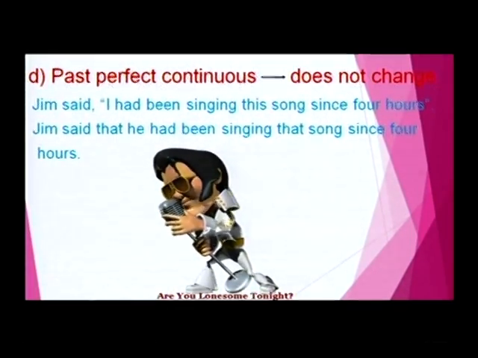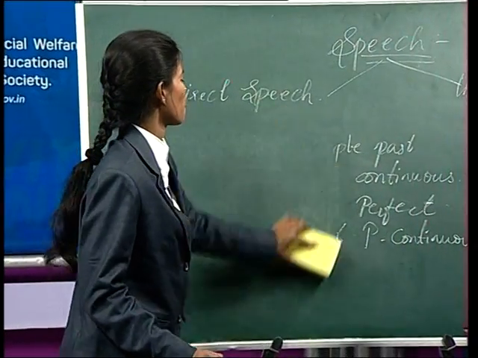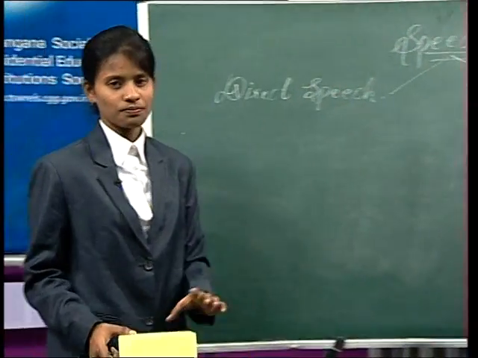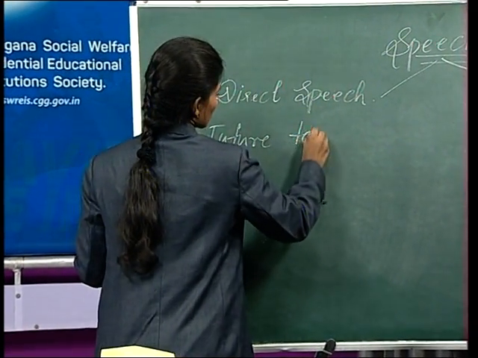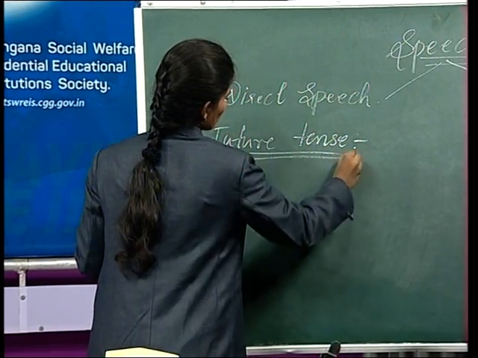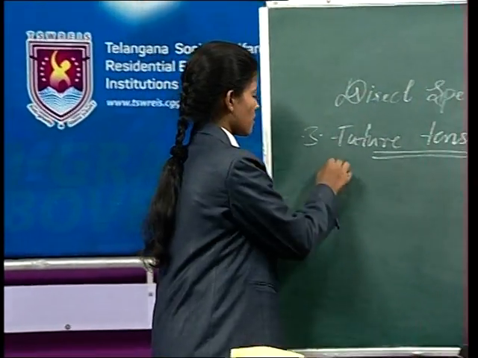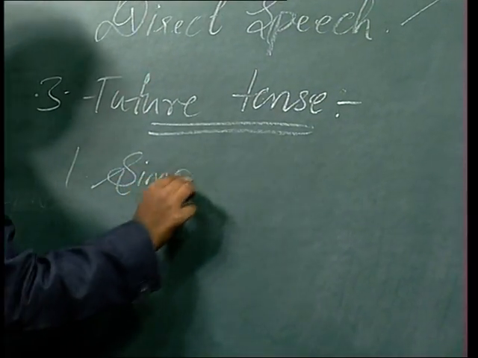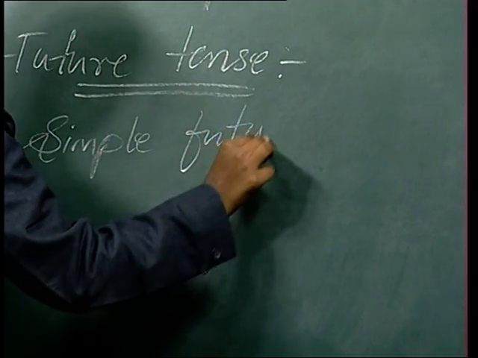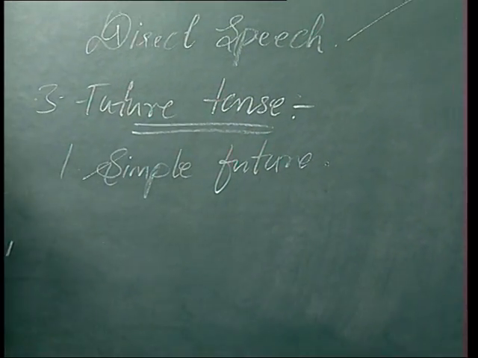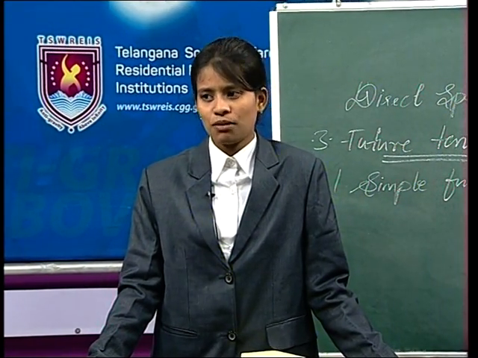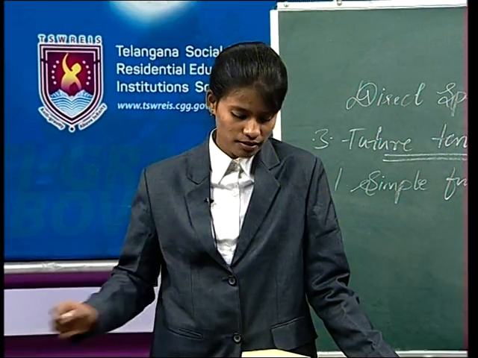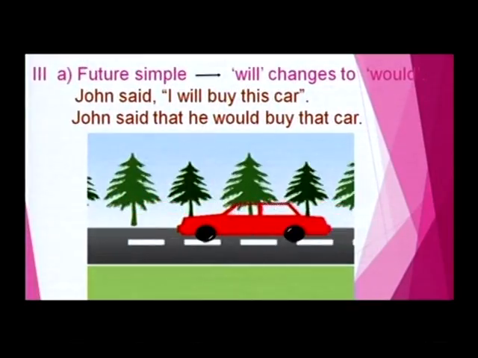Now, let us enter into the third tense, that is future tense. In the future tense, the first thing is the simple future. So now let us see the sentences of the simple future, how it becomes if it changes to the indirect speech. Okay, take an example. In the future simple, will changes to would.